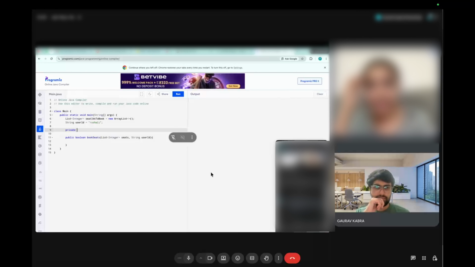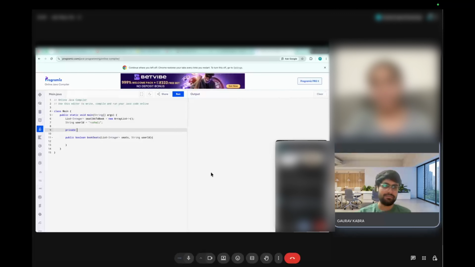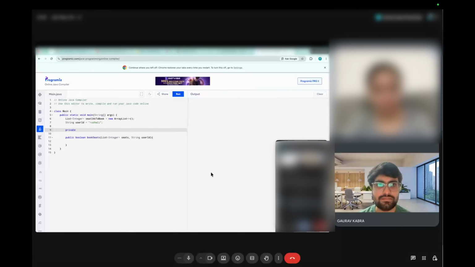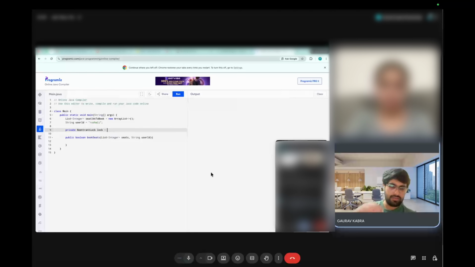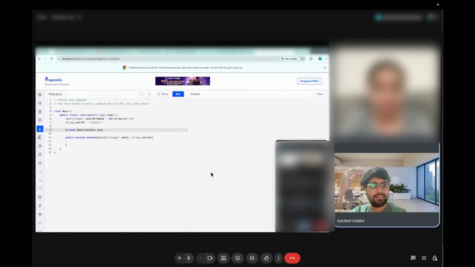Should I go with the scheduler thread or the expiry? I'm not very clear on that part. So, re-entrant lock, we are currently designing for one JVM, but actually you will be having some kind of Redis implementation.